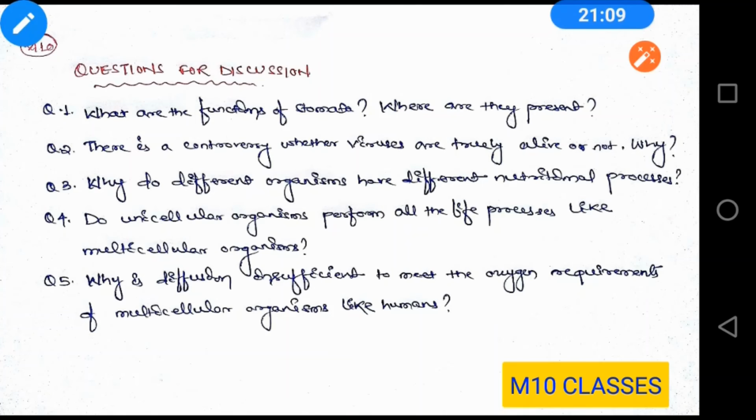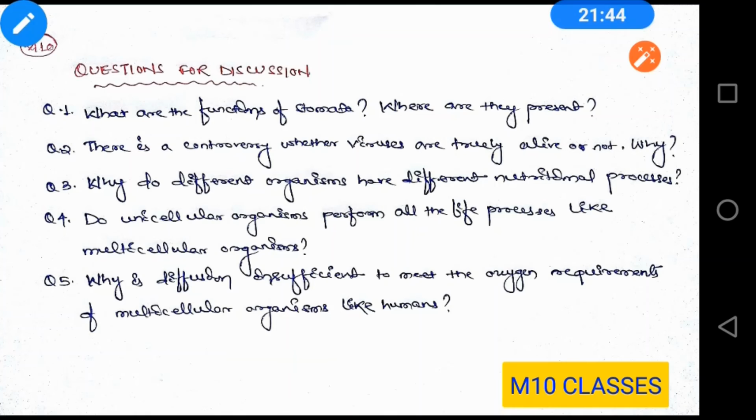Next, why do different organisms have different nutritional processes? Now, a question that you might be thinking, that you have already read that, in case of cattle, like your cow, their intestine is much longer than humans, and in case of tiger, the intestine is a little small or shorter. Why is it so? Because it depends upon the kind of food that they eat.